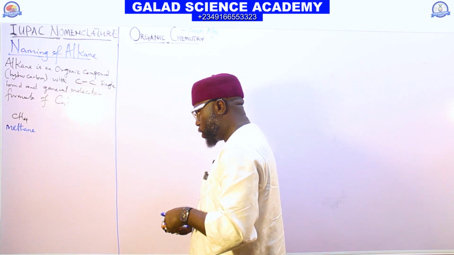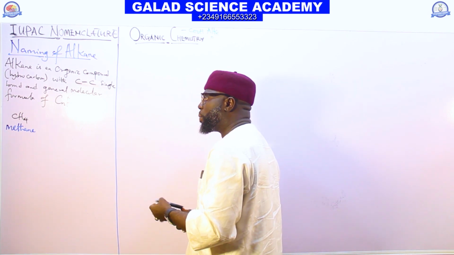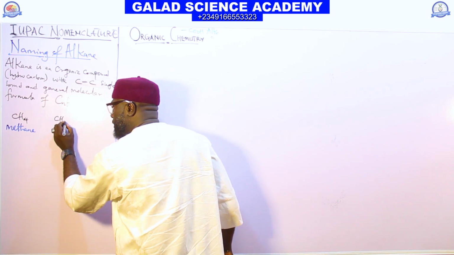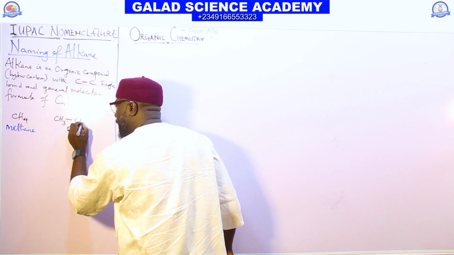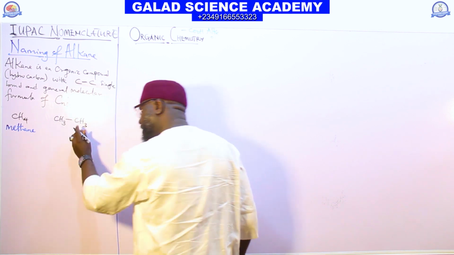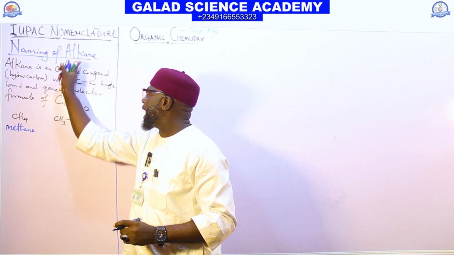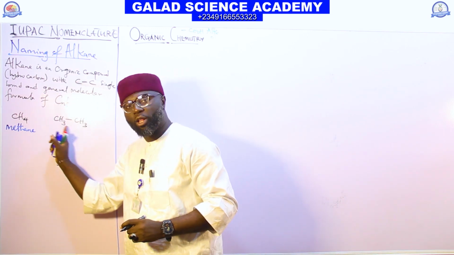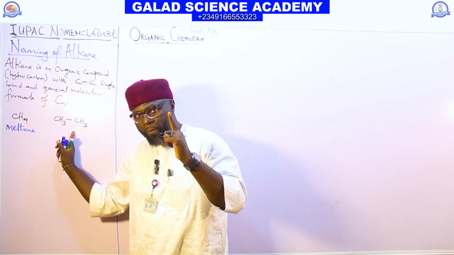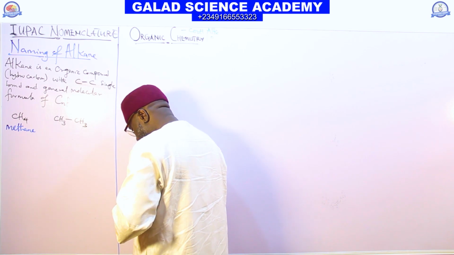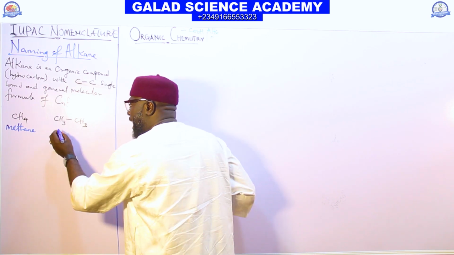Good. If you have an organic compound of CH3, CH3, with a single bond here, that is alkane. It has how many carbon atoms? 2. Two means you call it ethane.